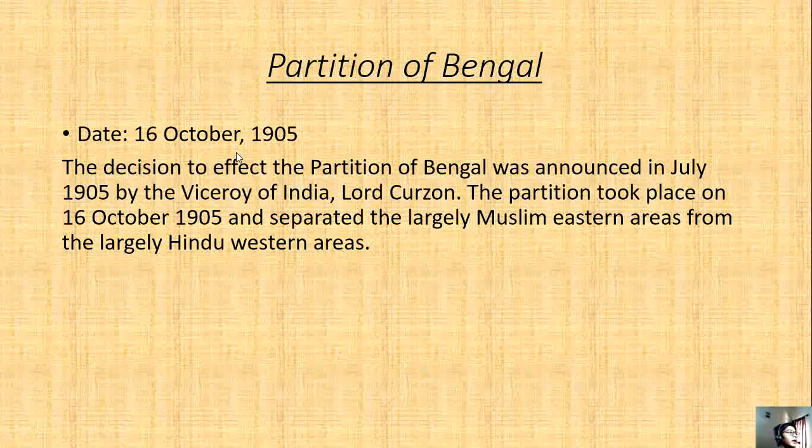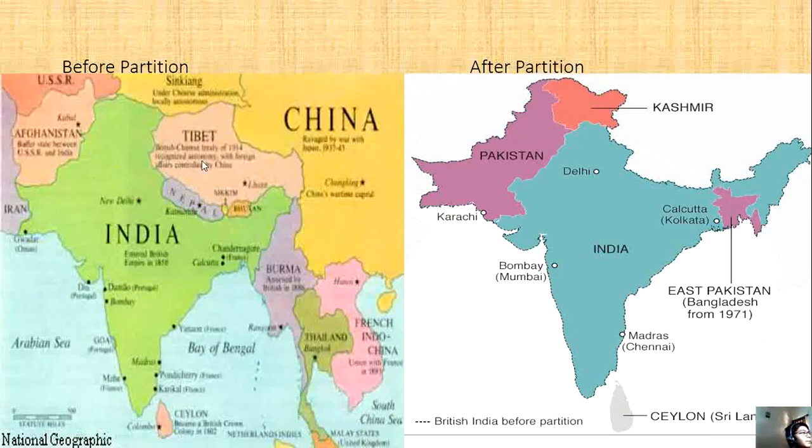Partition of Bengal. The date was 16th October 1905. The decision to effect the partition of Bengal was announced in July 1905 by the Viceroy of India, Lord Curzon. The partition took place on 16th October 1905 and separated the largely Muslim eastern areas from the largely Hindu western areas. See, before partition, this was Tibet, this was China, this was Xinjiang, this was USSR, this was Afghanistan, this was Iran, and this was Ceylon, which is now Sri Lanka.